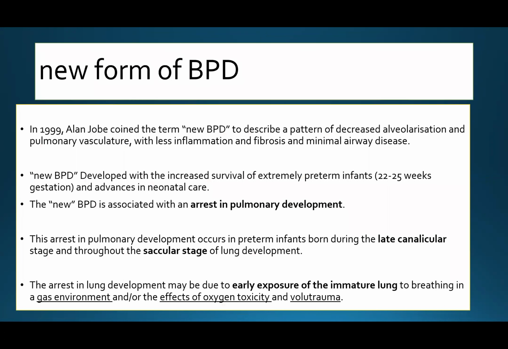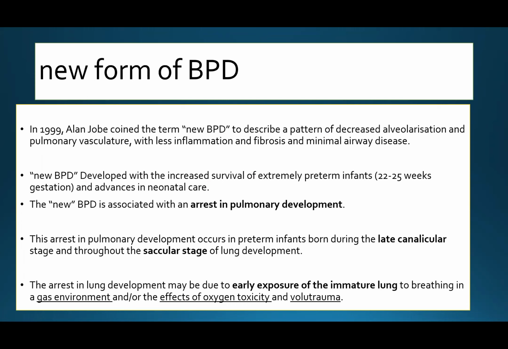The new form of bronchopulmonary dysplasia was first described in 1999 by Alan Jobe, who coined the term new bronchopulmonary dysplasia to describe a pattern of decreased alveolarization and pulmonary vasculature with less inflammation and fibrosis and minimal airway disease.